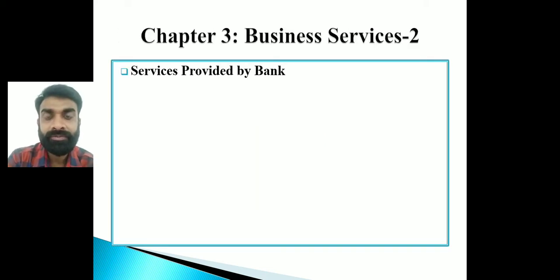We are going to continue with our third chapter. In the previous lecture, we completed the various types of bank accounts offered by the bank, that is savings account, current account, recurring account, and the fixed term or fixed deposit account. Now, what are the services other than this? Other than accepting deposits, what are the other services provided by the bank?